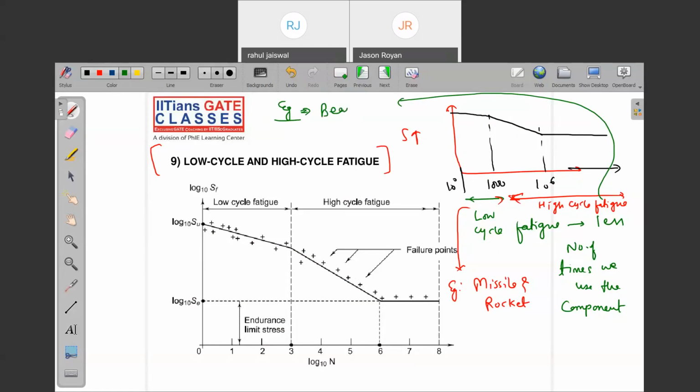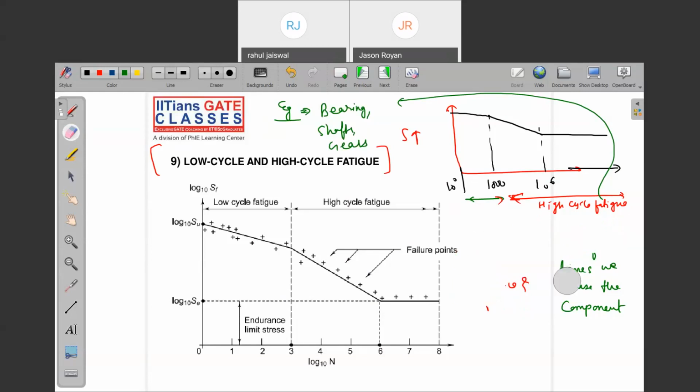Bearings, shafts, gears. Now tell me, the bearing, shaft and gear, are you using them for 1000 cycles? You don't understand, sir. What is the meaning of 1000 cycles? Can I explain to you? If you ask me, sir, what is the meaning of this 1000 cycle? Now observe, so that it will be more crystal clear for you.